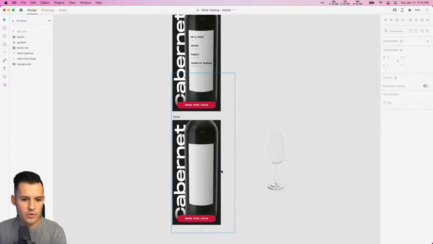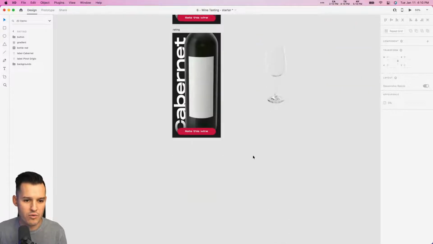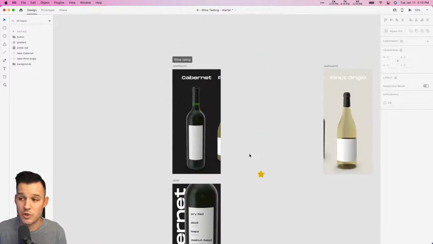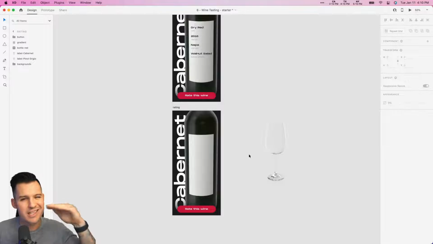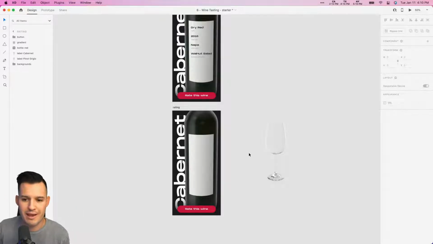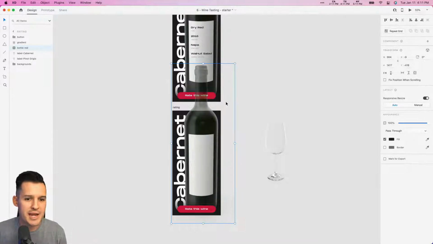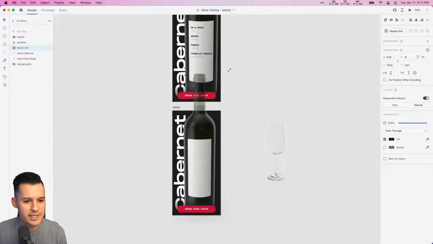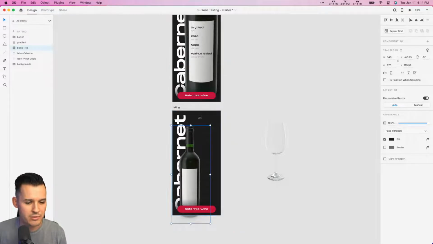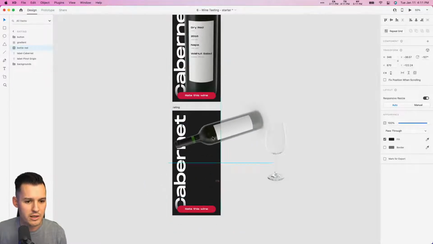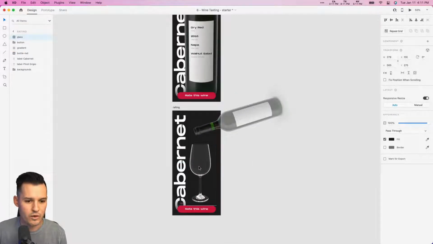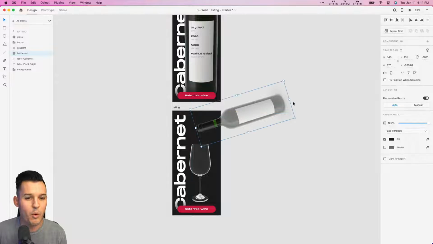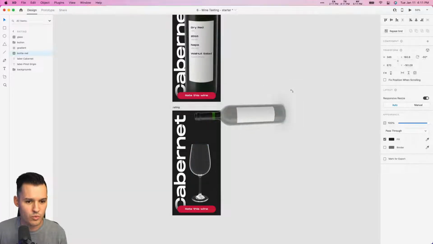Okay. At this point, we don't need the white wine bottle at all. So see how we're kind of like 2 screens removed from that white wine bottle? It's okay. If we're going to transition back, everything will be fine. All right. So let's take our wine bottle. Let's see how crazy we can get. We're going to shrink it back down. We're going to turn it and we're going to kind of poise it at the top. And we're going to poise it to pour. We're going to make it ready. It's ready to pour.